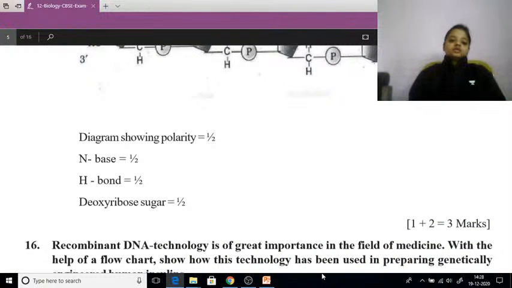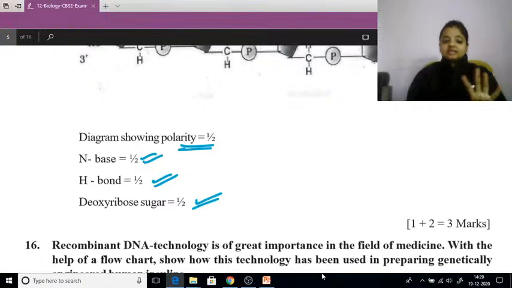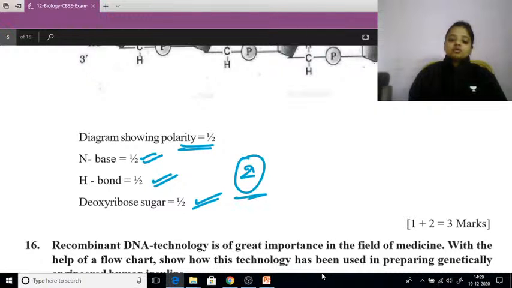And when we are drawing the diagram, we have to show the polarity, that is 5' to 3' and 3' to 5'. Nitrogen bases we have to show, hydrogen bonds we have to show, and we also have to show the deoxyribose sugar. These are the four main things that you have to show. Then and only then for the diagram will you get the 2 marks.